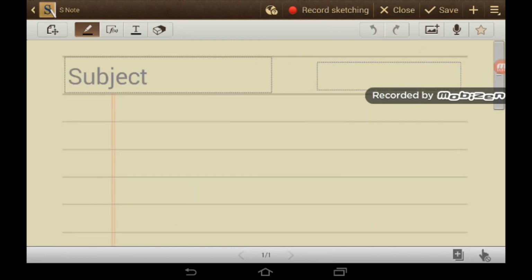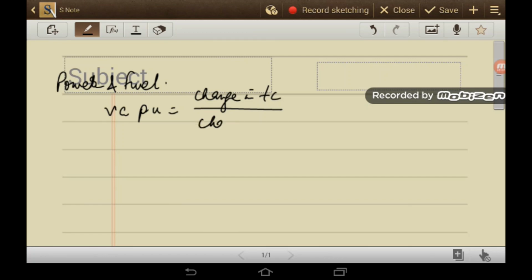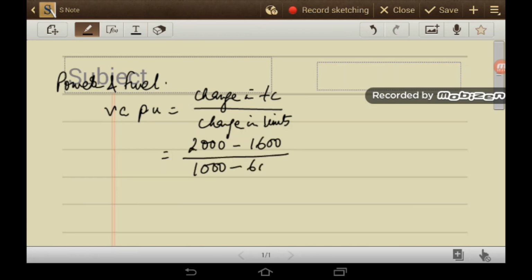Now consider power and fuel. Variable cost per unit of power is change in total cost by change in units. So total cost changes from 2000 minus 1600 divided by 1000 units minus 600 units.